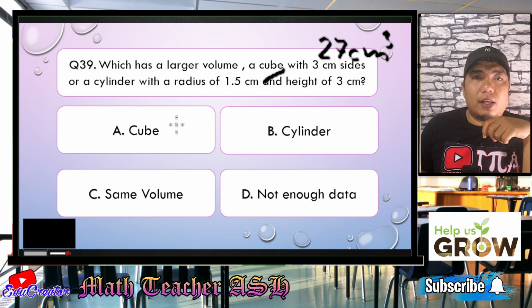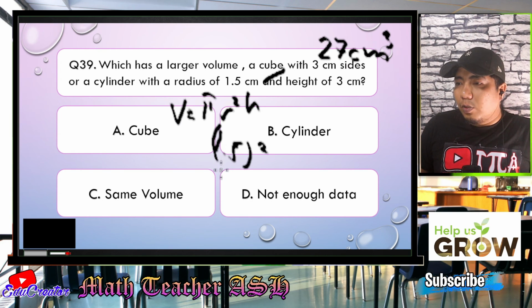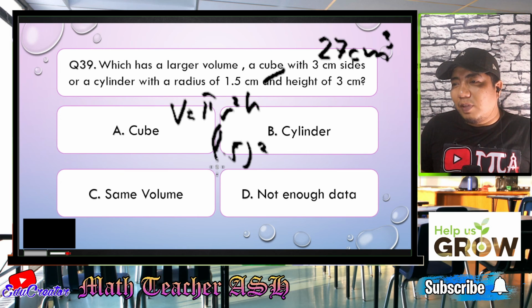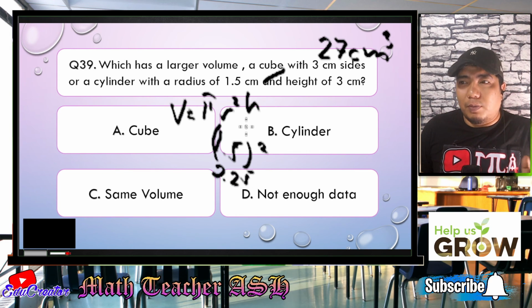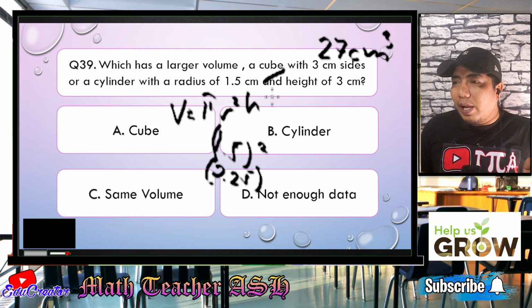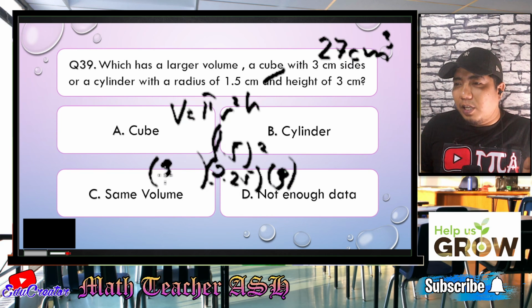Now, how about the cylinder? If you remember the cylinder earlier, the volume of a cylinder is pi r squared h. So our r here is 1.5. Then you square that one. 1.5 times 1.5 is 2.25. Then our height here is 3. And our pi here is 3.14.